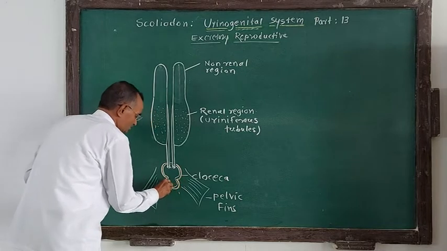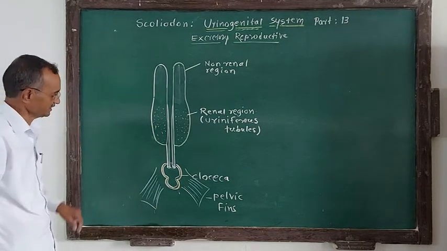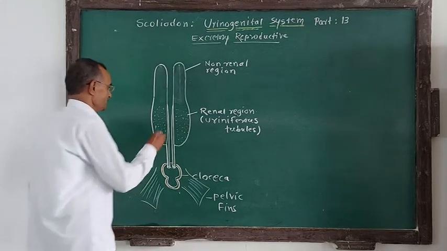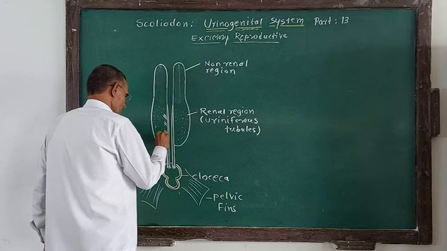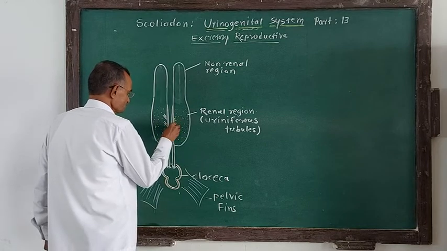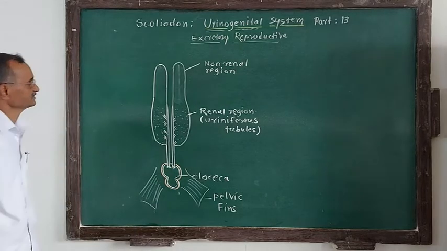The kidney excretes the nitrogenous waste from the blood with the help of urinary tubules. These are collecting tubules which collect the urine and deliver it into the cloaca like this.